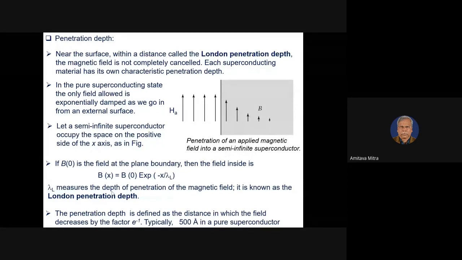Initial work was mainly with the elements or pure metals, but subsequently work has been carried out on different alloy systems, and not only alloy systems but different types of other materials.